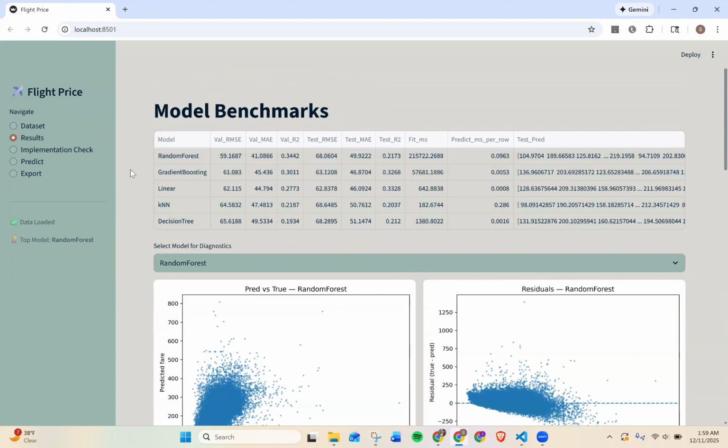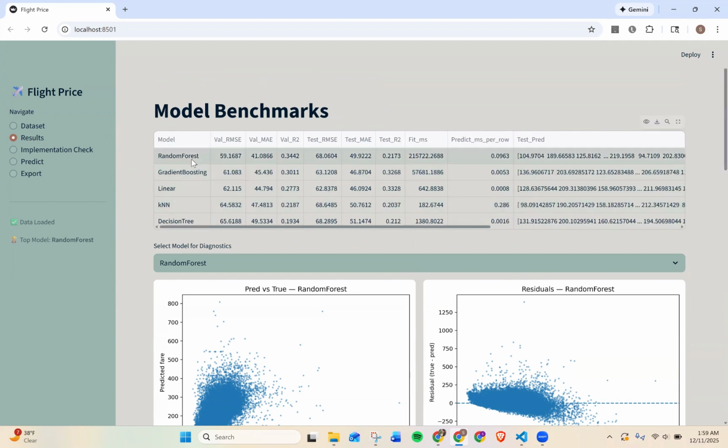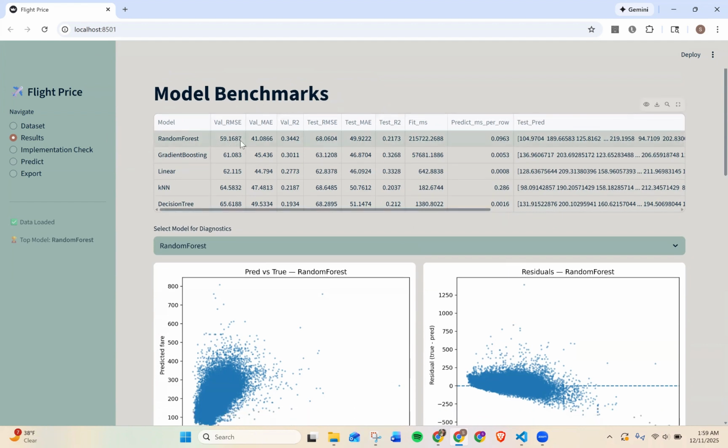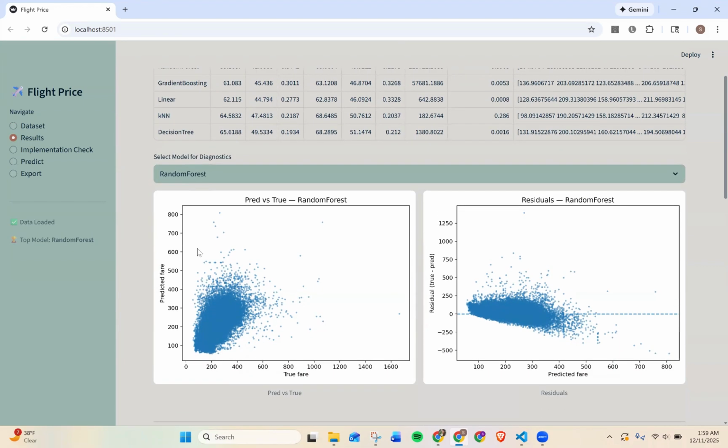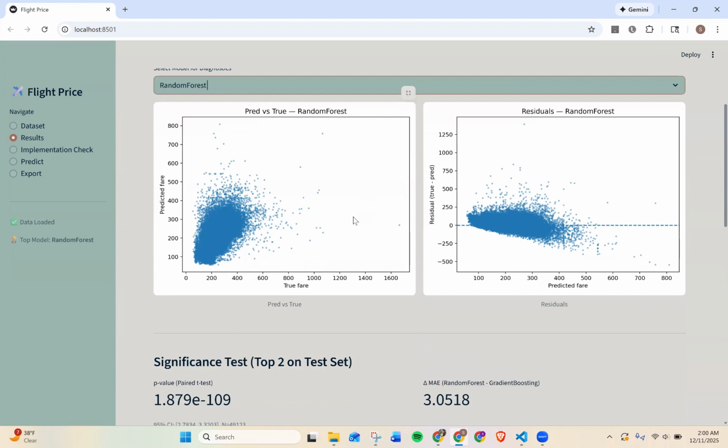This is where we benchmark all five models under the same pipeline. The leaderboard table shows validation and test metrics like RMSE, MAE, R square, plus fit time, and per row prediction time. Our selection rule is to choose the model with the lowest validation RMSE. So you can see random forest is flagged as the top model here. And below, I can choose a model for diagnostics. Here I'll keep random forest as selected.